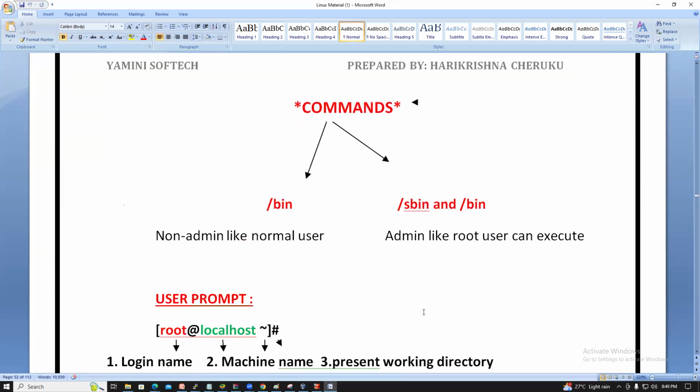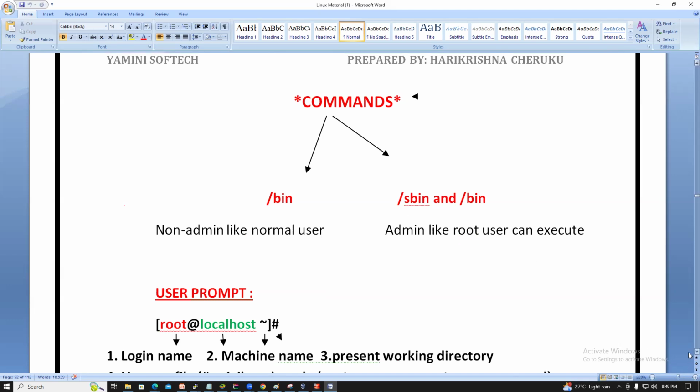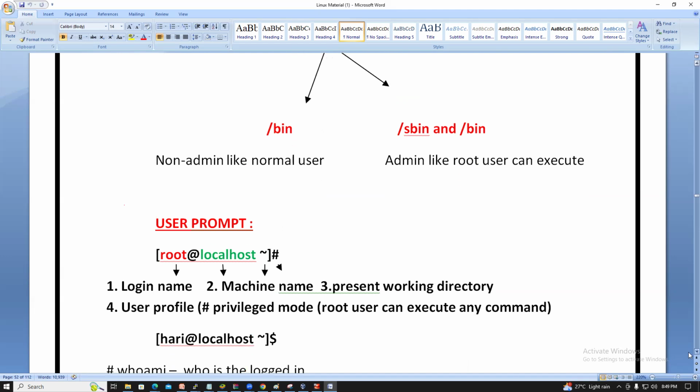The commands, guys, bin and sbin. A normal user can execute only bin commands. The admin, meaning the root user, can execute both bin and sbin commands, but the normal user can execute only the bin commands.